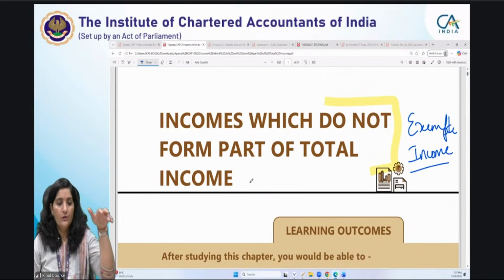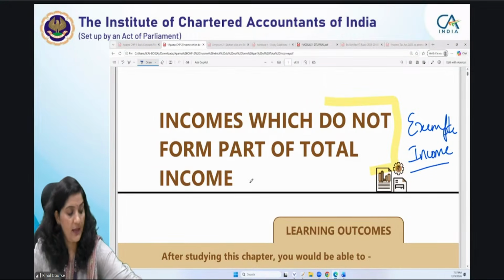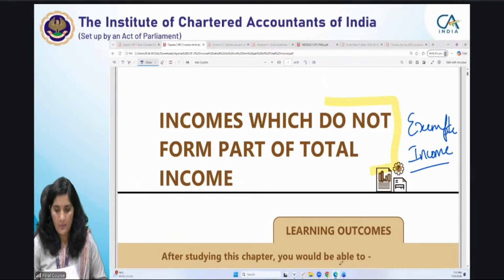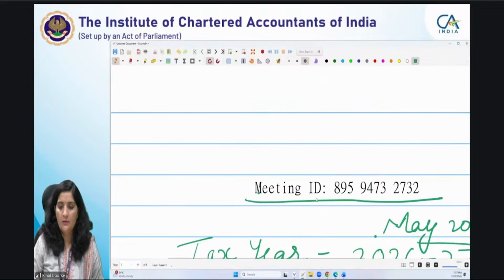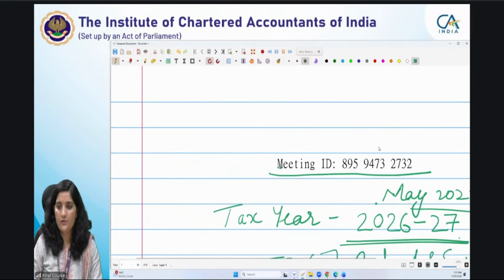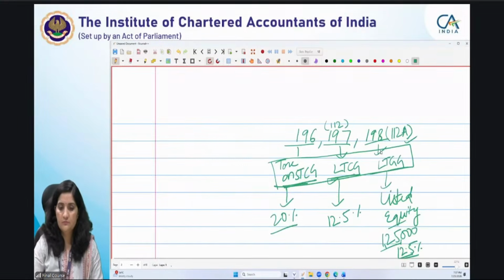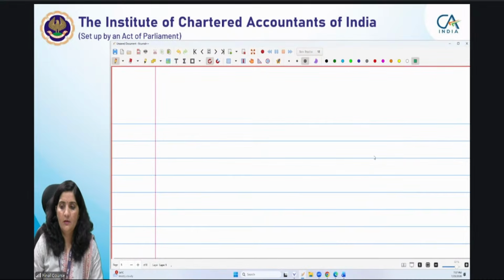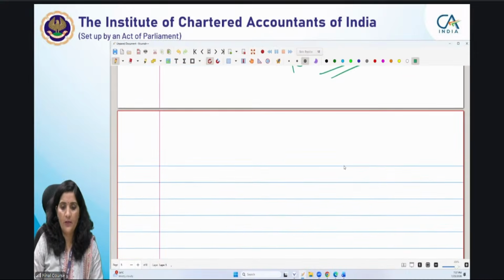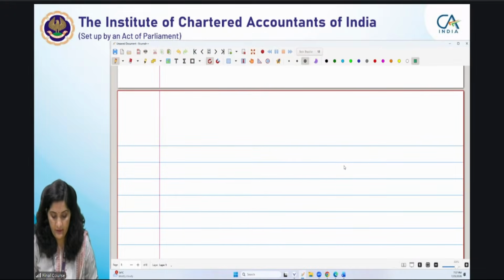If you just go through this Bare Act, they use this term itself in the Bare Act. आप मुझे just एक बार tell me which was the section in the 1961 Act which was providing these exemption provisions, which is relating to these exemption provisions. You all must be knowing. Yeah, section 10. Very rightly said.